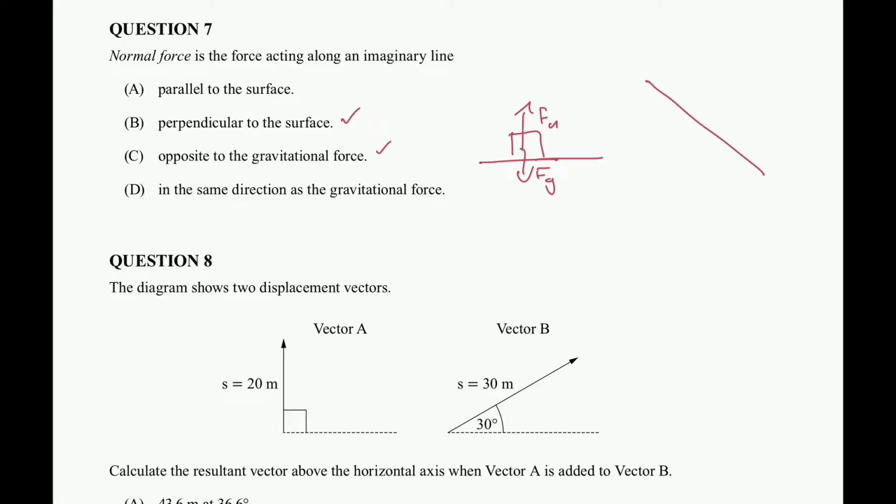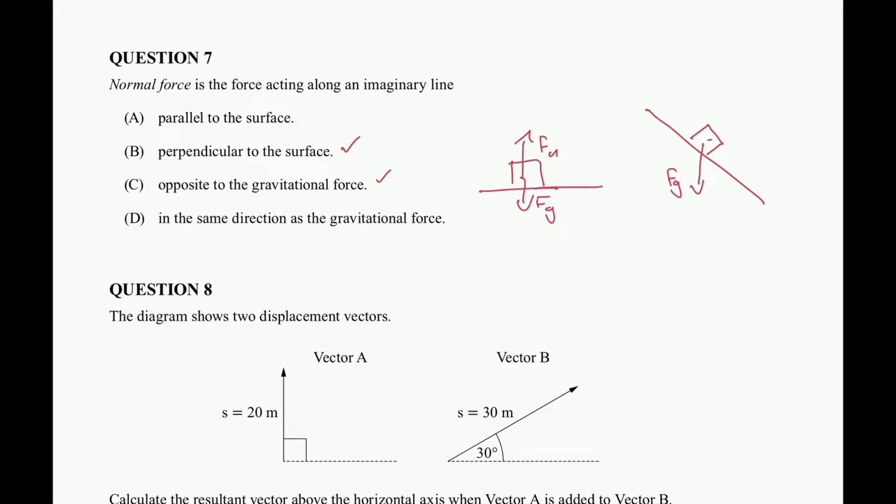Now let's think of a slope. Here is our box sitting on a slope. That is our Fg, directly down. But our normal force, on the other hand, points not quite opposite, points perpendicular to the surface that the object is resting on. So now I can say it's B, but it rules out C. So B is going to be the correct answer. C is correct, but it's not correct in all circumstances, like pointed out here on a slope.